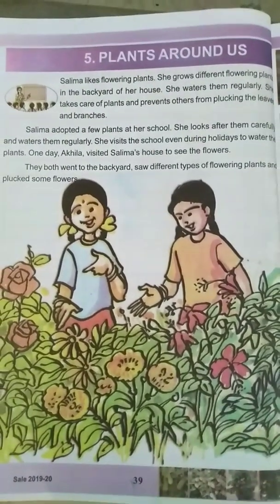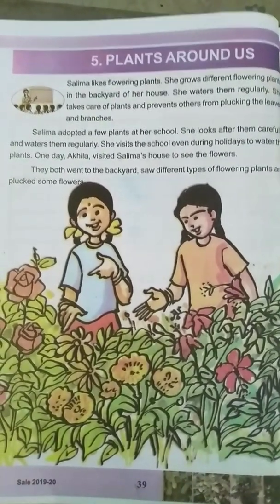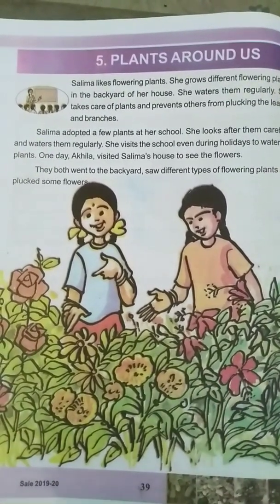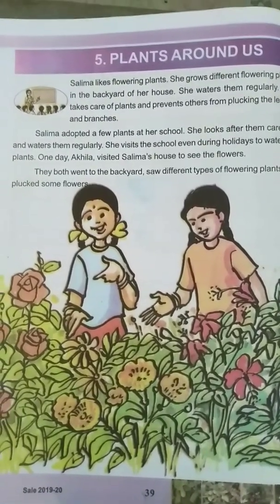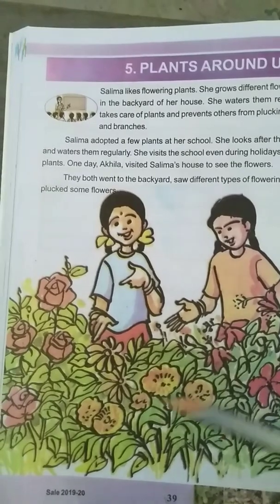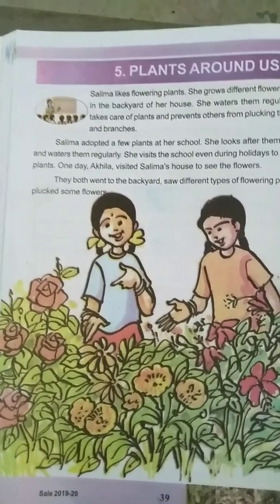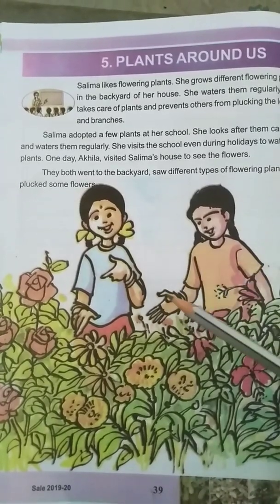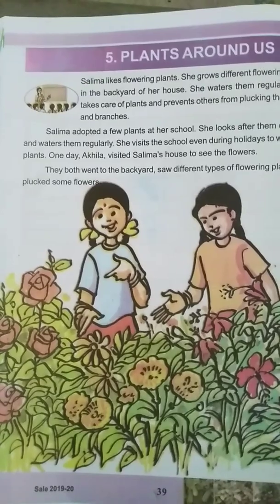Okay. Now see here on page number 39, one colorful picture is given. In which we see the different kinds of flowers, and two girls who are discussing here. One girl is saying something about these plants and flowers.